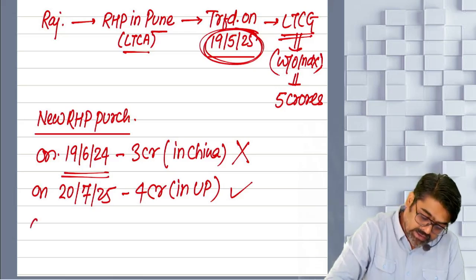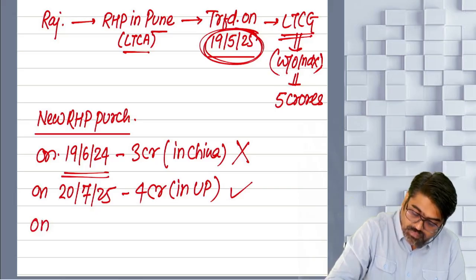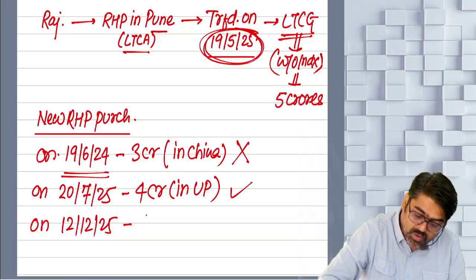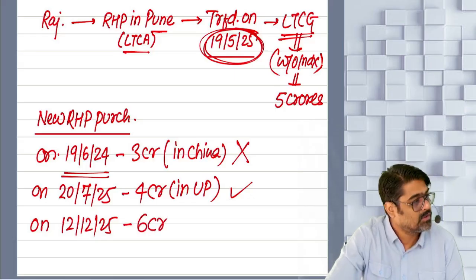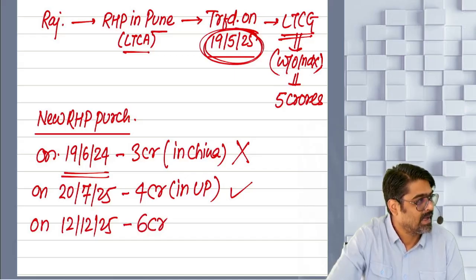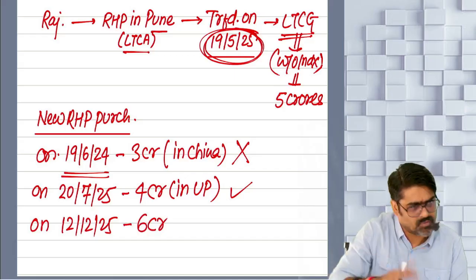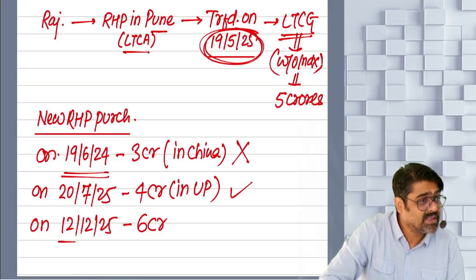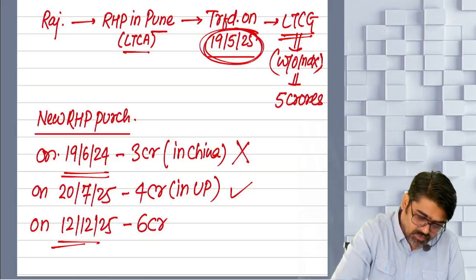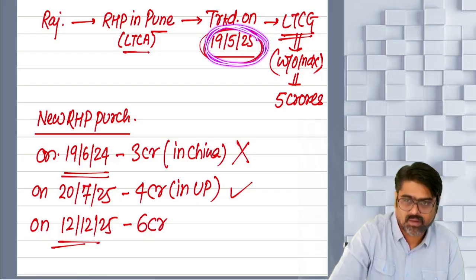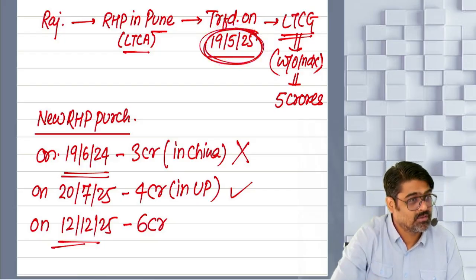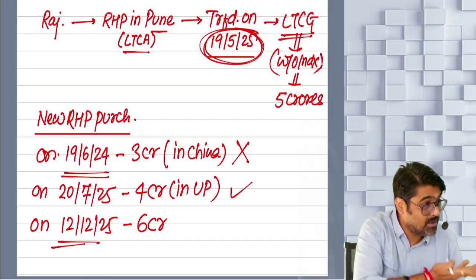One more investment is done on 12th of December 2025. You are buying one more property for 6 crores. Investment is within 10 crores only, so full investment can qualify. Yes or no? And the investment is also made within the time, after the date of transfer, within 2 years, even before the due date of filing your ROI.